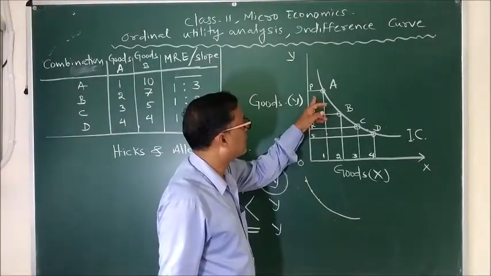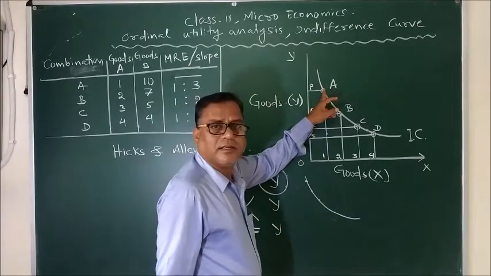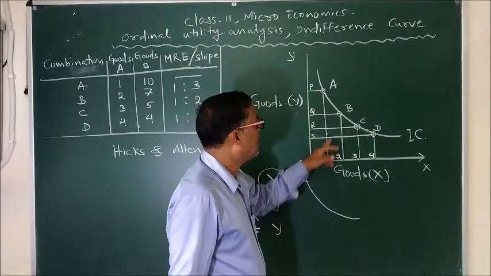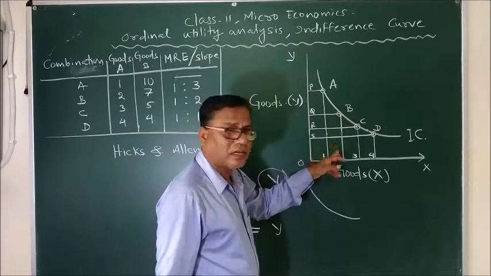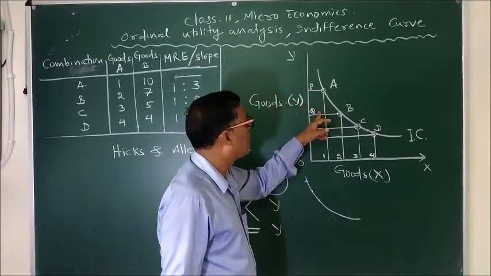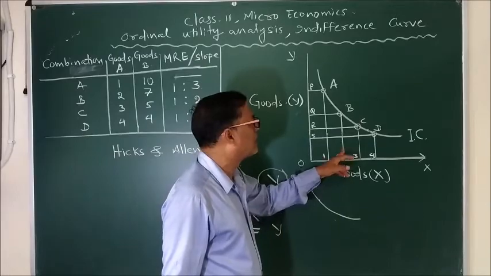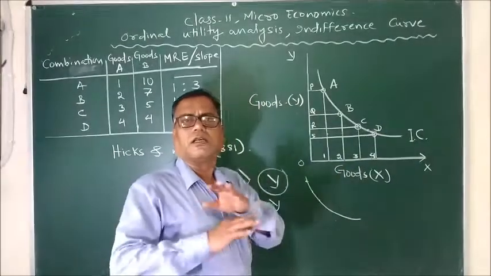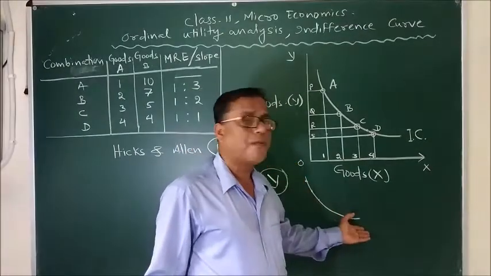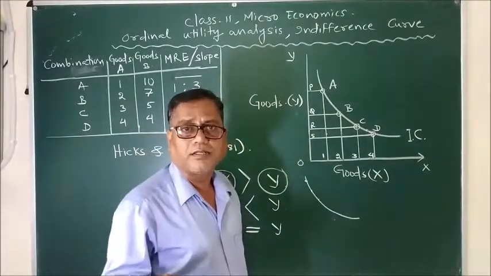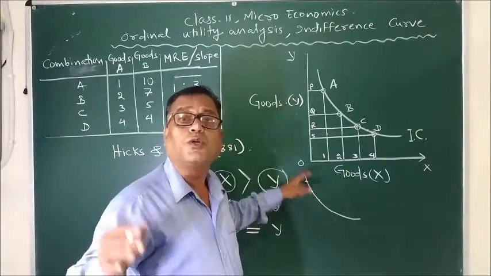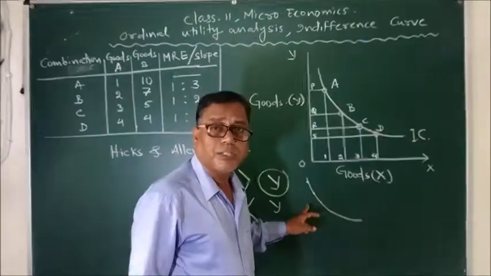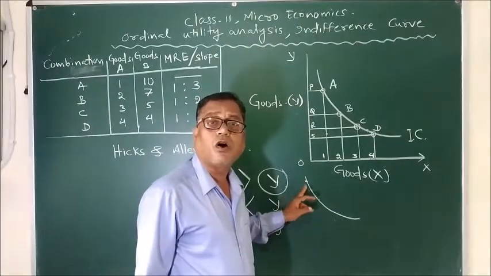So indifference curve is the locus of different points that express different combinations of X and Y. As you can see in the diagram, point A is expressing a definite combination of X and Y. Point B is another combination of X and Y, where we reduce the consumption of Y and increase the consumption of X. And point C and point D. So indifference curve is nothing but the locus of different points that represent different combinations of two goods, and more importantly, our consumer is indifferent among all the combinations.